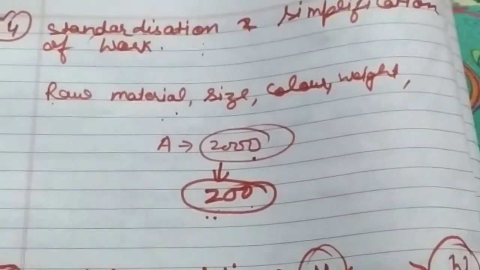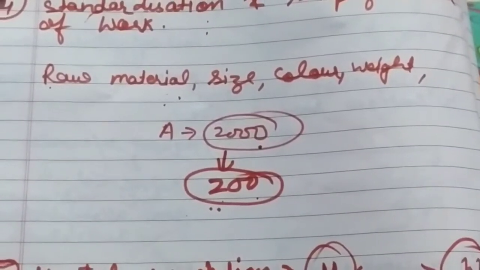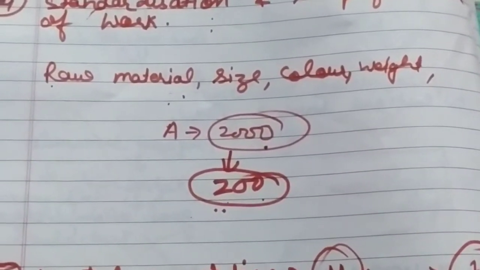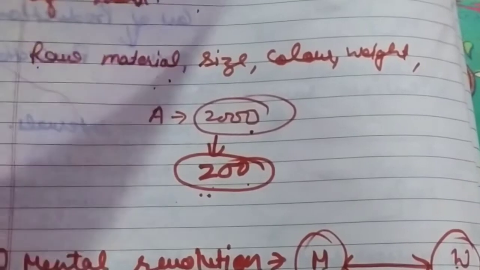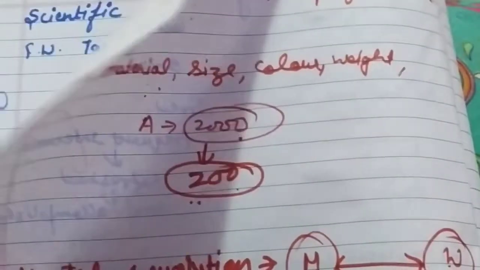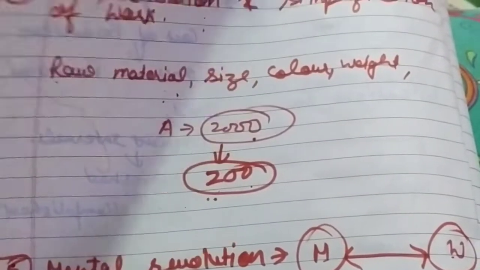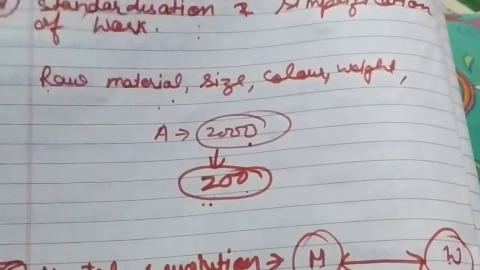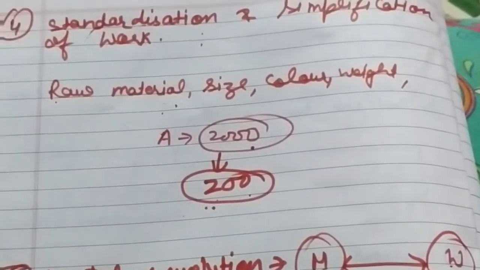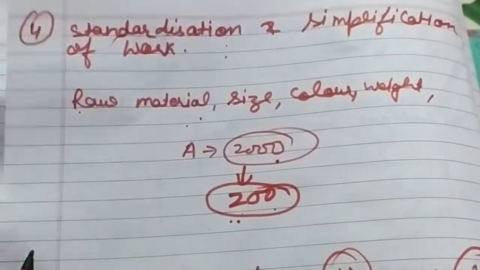Next one is mental revolution. We have studied mental revolution a number of times, in Henry Fayol's principles and in F.W. Taylor's principles, that is management and workers. There are two groups, management and workers, and both are rivals to each other. So according to F.W. Taylor, he said that there should be a mutual understanding between both of them so that the organization can accomplish the target. So these are the 5 techniques given by F.W. Taylor.